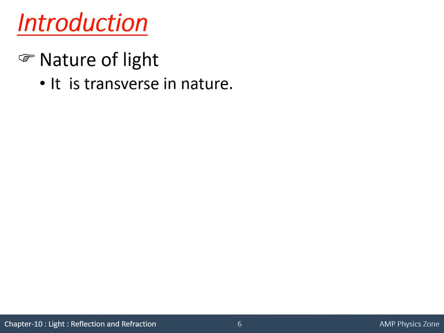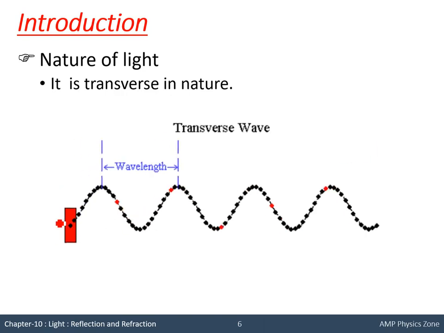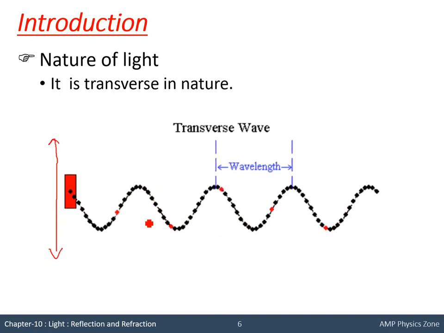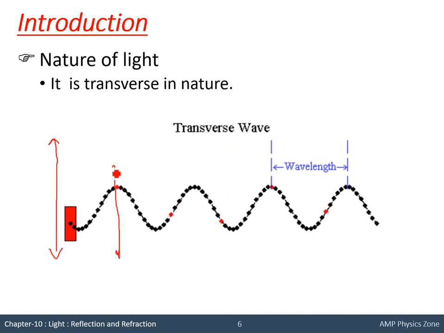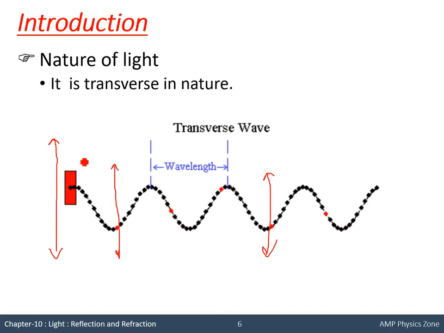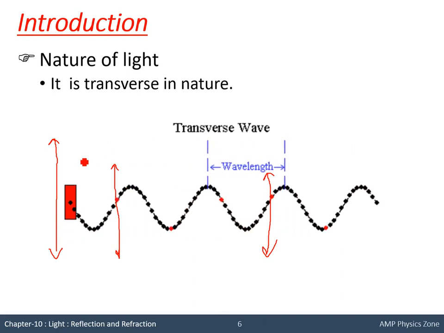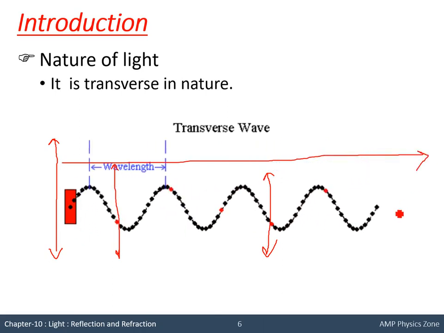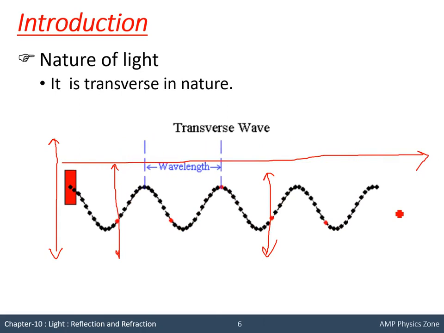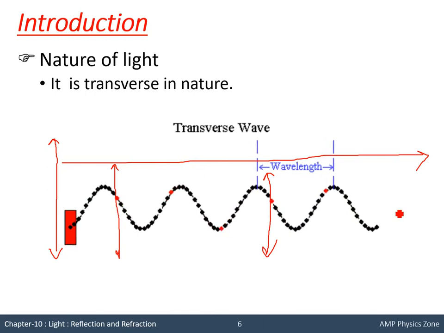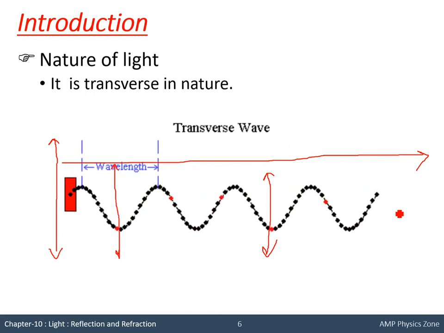Now the second property is that it is transverse in nature. So you can see the animation here. This block is the particle, or you can say the source. It is moving up and down. So all the particles of the medium are moving up and down only. The red color dots you can check, they are particles. The oscillation of particles will be up and down, and you can see the wave is moving this way, towards the side where the blue colored wave is moving. It means oscillation of particles will be perpendicular to propagation of the wave. Such a type of wave is called a transverse wave.